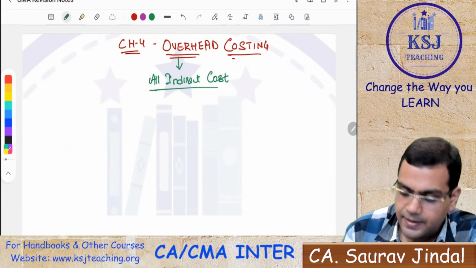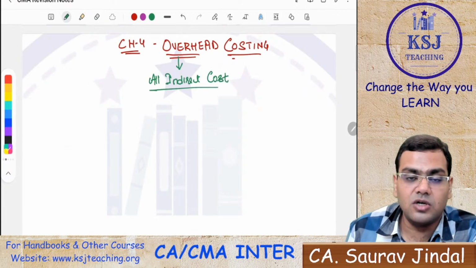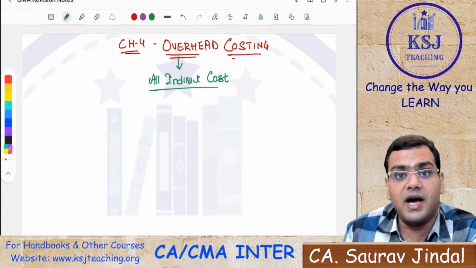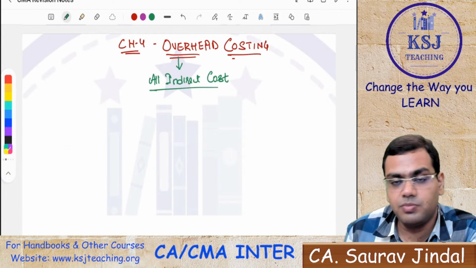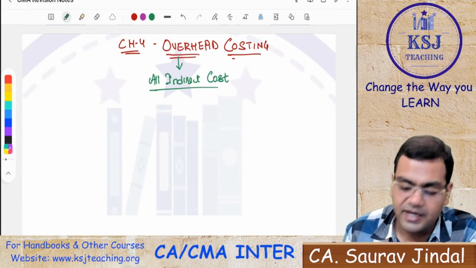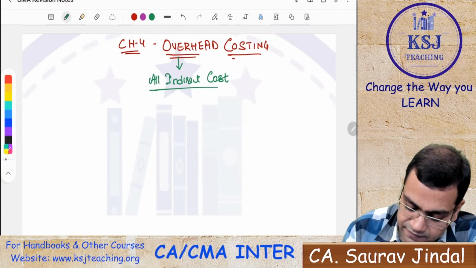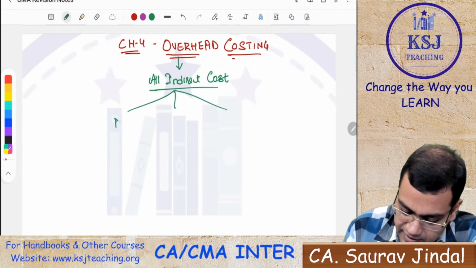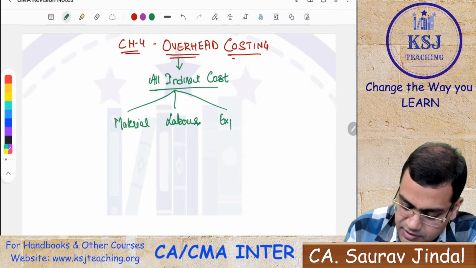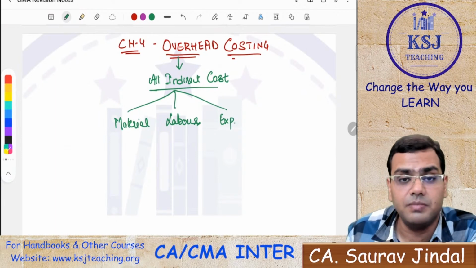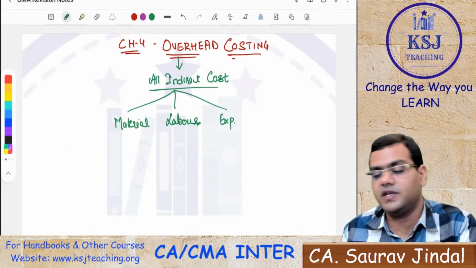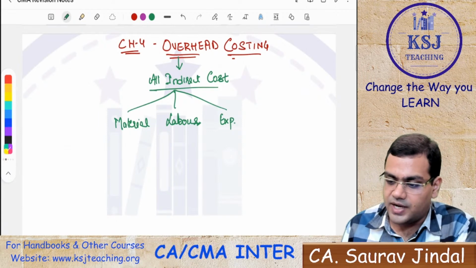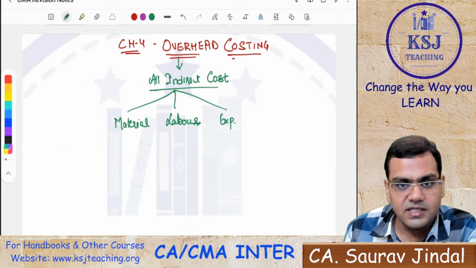Now, what is an indirect cost? Indirect cost is the cost which cannot be identified in one unit of the finished product, whether it is a material cost, a labor cost, or expenses. So it can be any kind of cost, but if that cost is not identifiable in one unit of the finished product, we call it overheads.